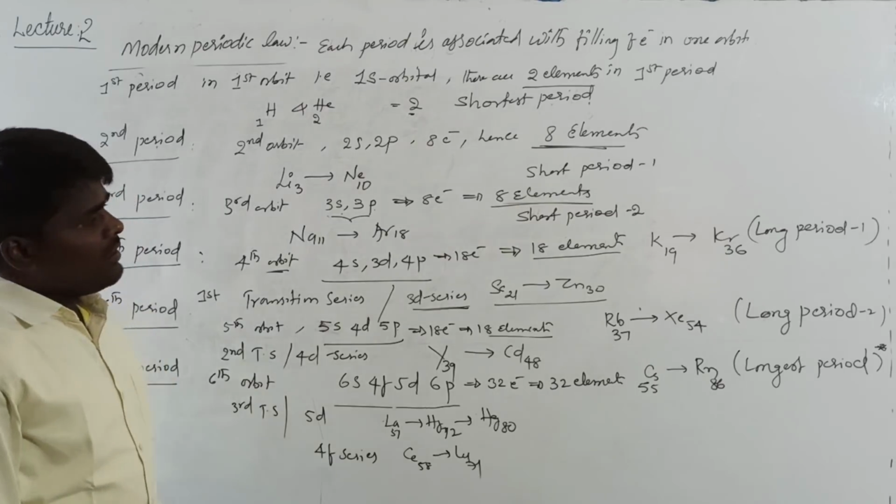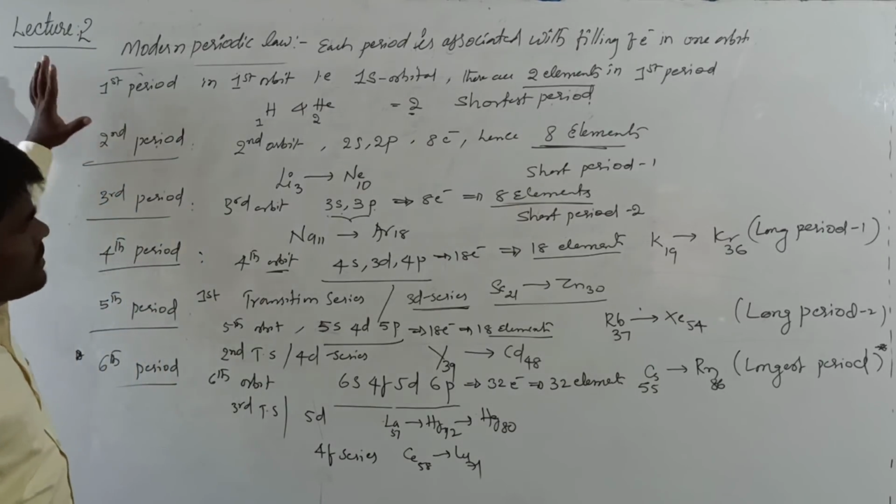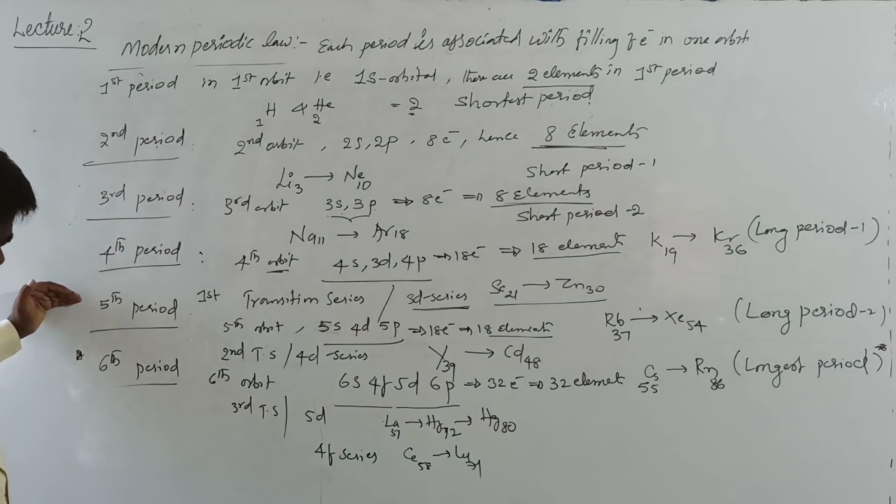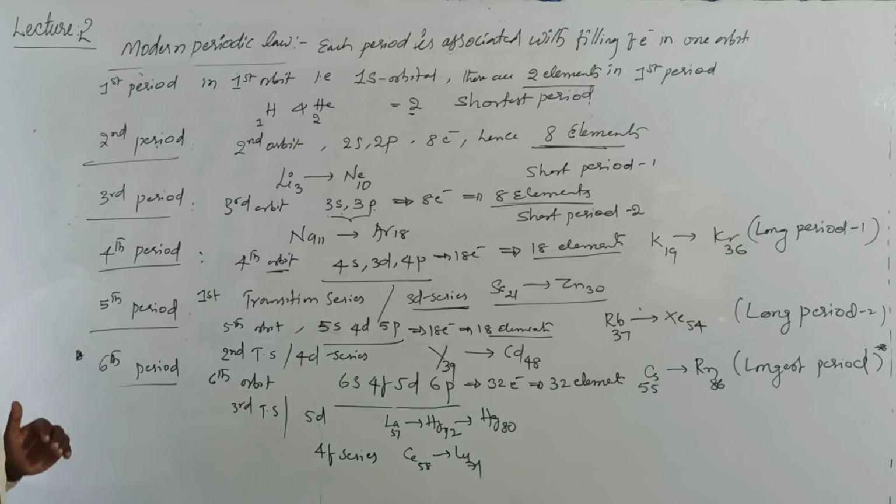Right? And you have to remember the description of each period. First period is called shortest, second and third are called short, fourth and fifth are called long, and sixth period is called the longest period.